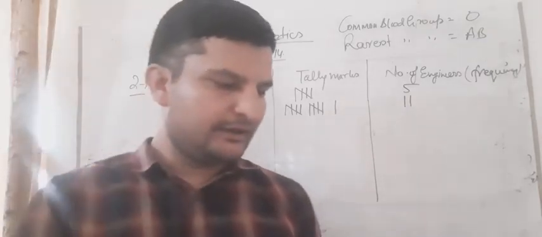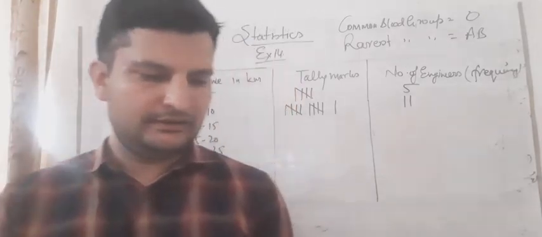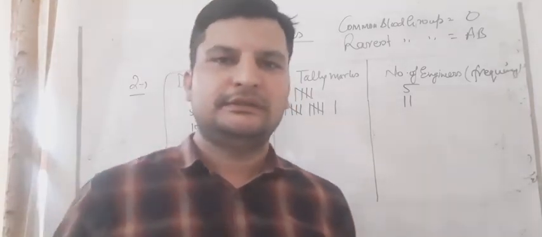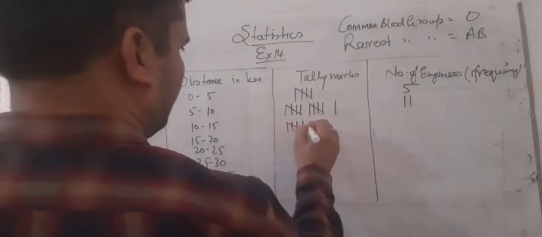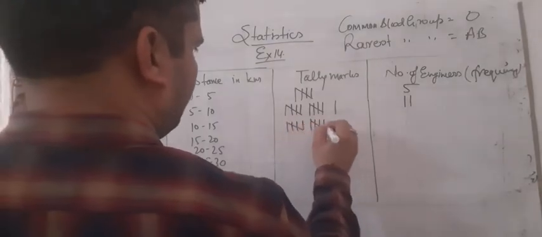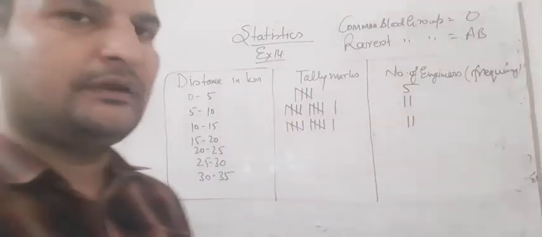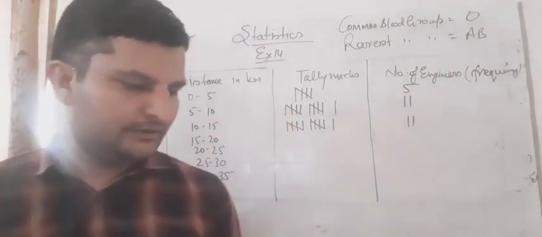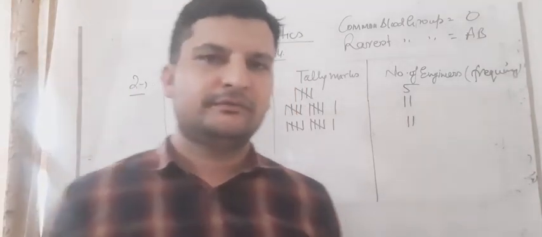Similarly for 10 to 15 I am calculating: 1, 2, 3, 4, 5, 6, 7, 8, 9, 10, 11. So again 11 are coming here: 1, 2, 3, 4, 5, 1, 2, 3, 4, 5, 1. Both are coming the same, 11 and 11. And for 15 to 20, we will take 15 and then 19 is the maximum number.